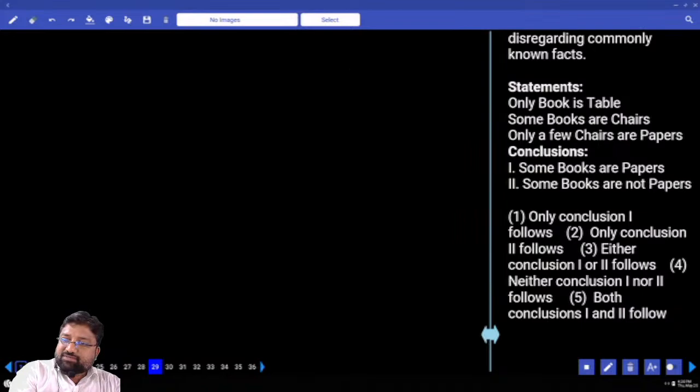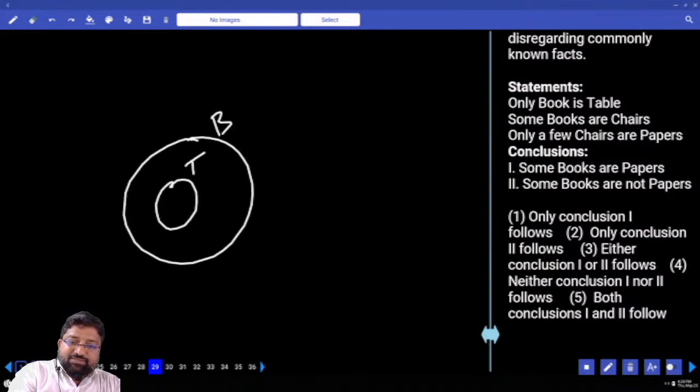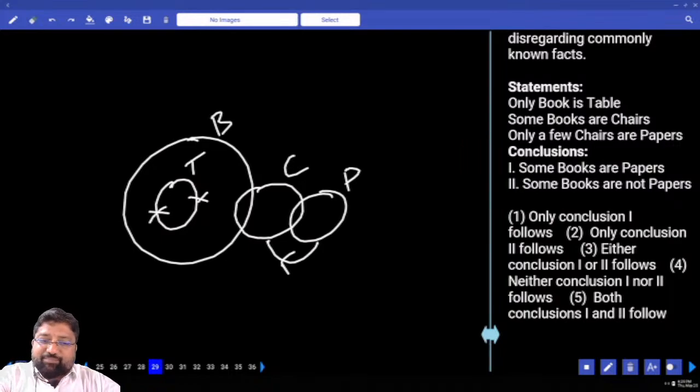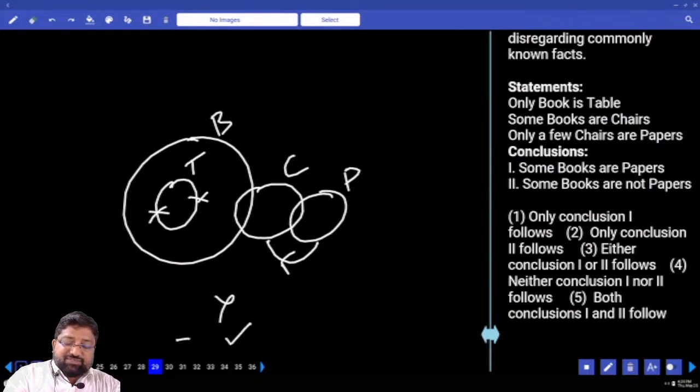Only books is table. Only book is table. All tables are books. Table is an exclusive property of book. Some books are chairs. Only a few chairs are papers. Some books are papers. Do you see any relationship between book and paper? No. Next is what? Some books are not papers. Yes. Right? Positive or negative?